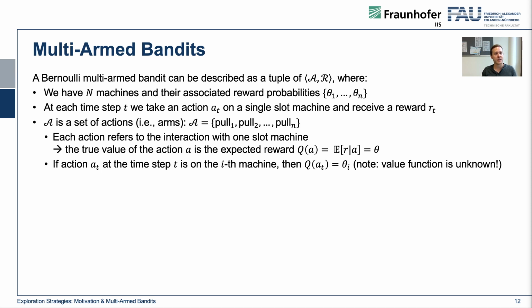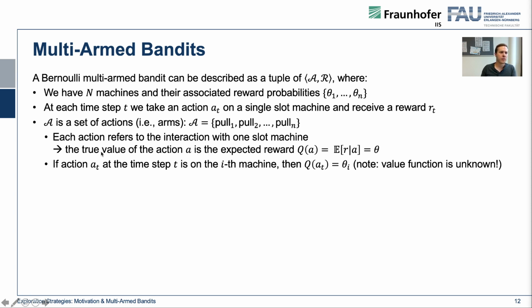So our action space is a set of actions. In other words, there are arms. We can either pull the arm of bandit 1, 2, 3 until n. Each action refers to the interaction with a single slot machine. And the true value of the action a is the expected reward. So the true action value for each of the actions is the expected reward of taking the action, which is the winning probability, the reward probability theta of this action.